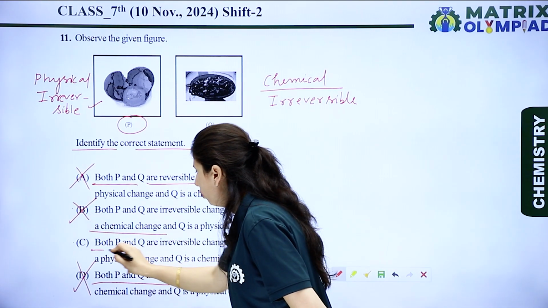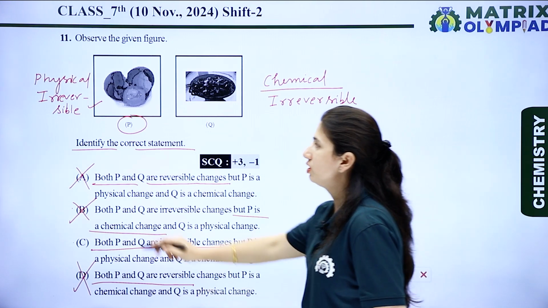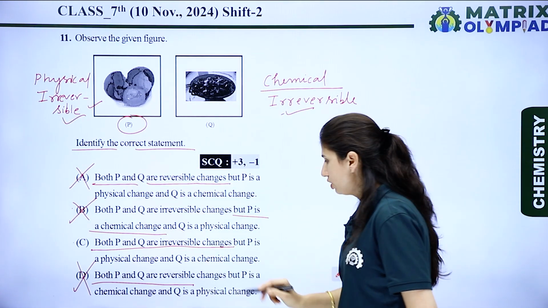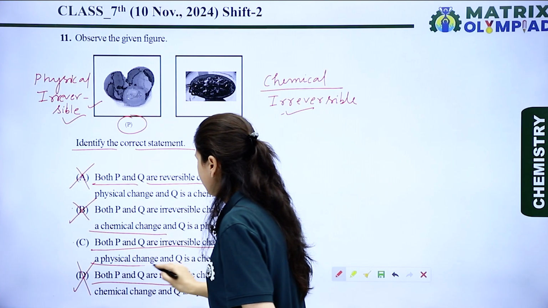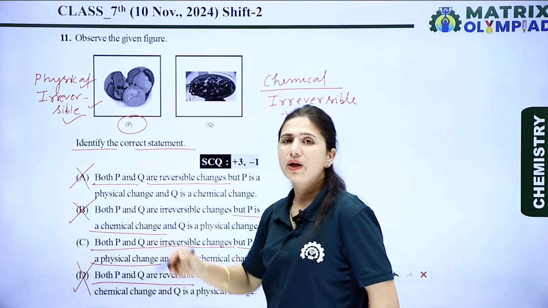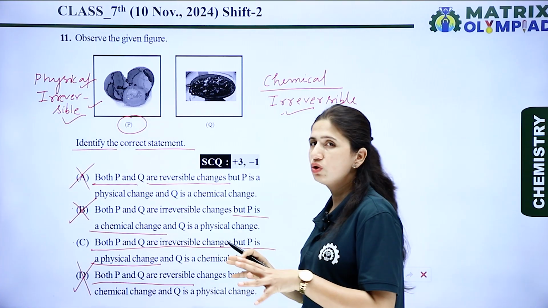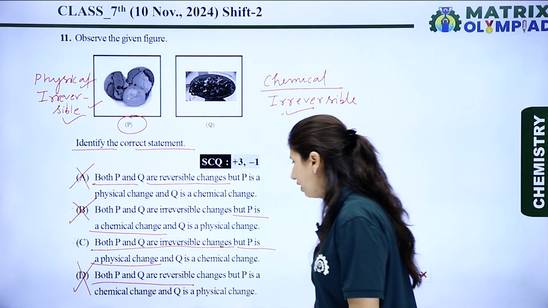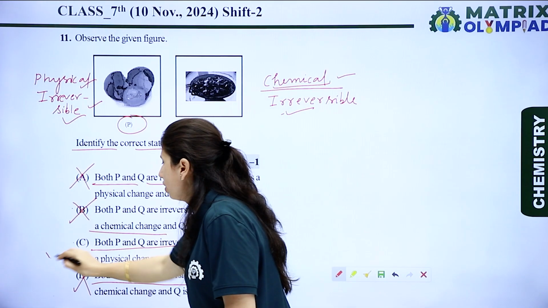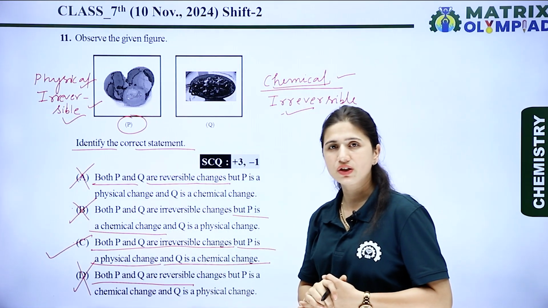Now let's see, both P and Q are irreversible changes. Yes, both P and Q are irreversible changes, and P is a physical change. Yes, P is a physical change, meaning when we break the egg, there is no change in the chemical composition of the egg. And Q is a chemical change. Yes, Q is a chemical change. So C is the right option for this question.